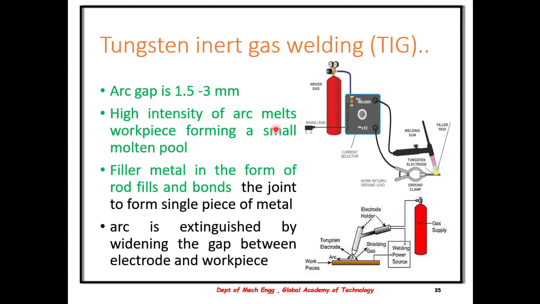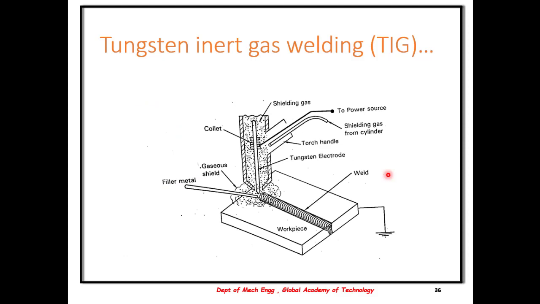The high intensity of the arc melts the workpiece, forming a small molten pool. The filler metal in the form of rod bonds and joins the metal to form a single piece. The arc is then extinguished by widening the gap between the electrode and the workpiece. Once the gap between the electrode and the workpiece is more, the arc is said to be extinguished. You can see the process of TIG welding in this animation. Use this sketch for the purpose of examination.